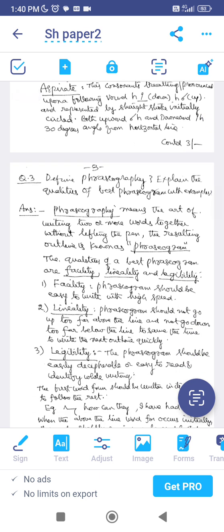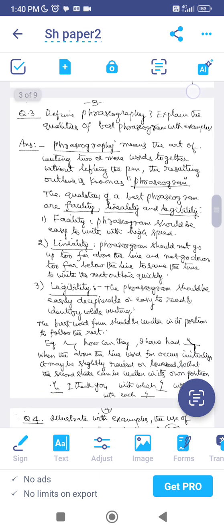Then I am coming to the third question. Define phrasography. Explain the qualities of a good phrasogram with examples. See, generally phrasography means the art of writing more than two words without lifting the pen. So I forgot to write here: without lifting the pen is called phrasography. The resulting outline is called a phrasogram. Then this phrasogram has some different qualities. Each phrasogram has three qualities.